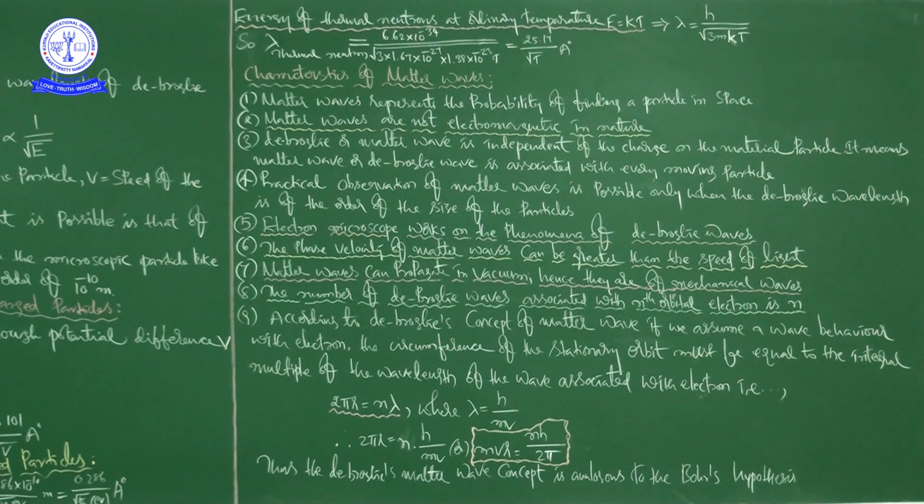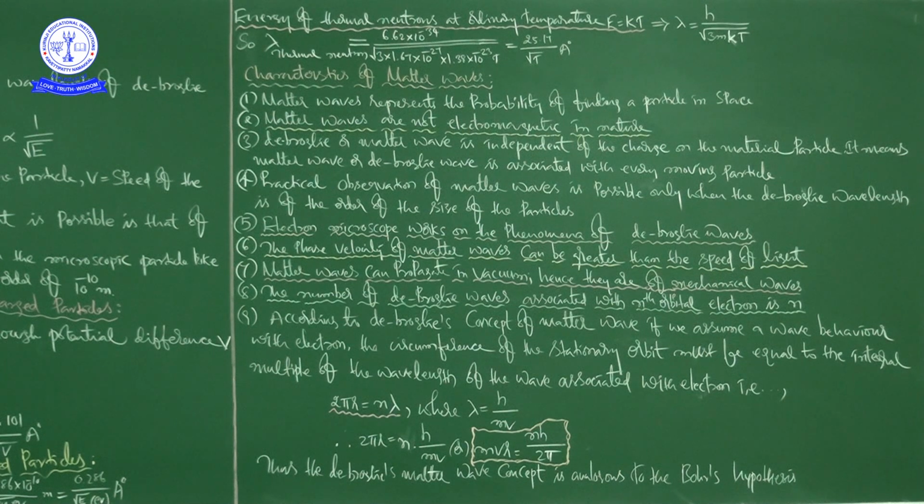Next, here what is K? I already told you, that is the Boltzmann constant. And you know what is T? Temperature, absolute temperature. T is the absolute temperature, and the value of Boltzmann constant is 1.38 into 10 to the power of minus 23, so the units are joule per Kelvin, okay? Next thing is the characteristics of matter waves.